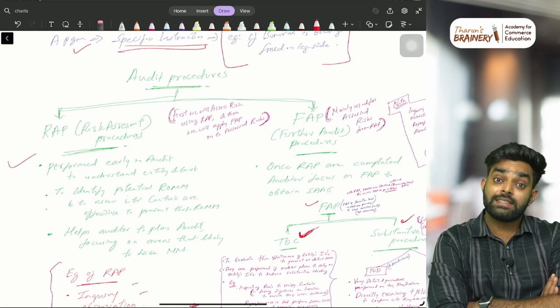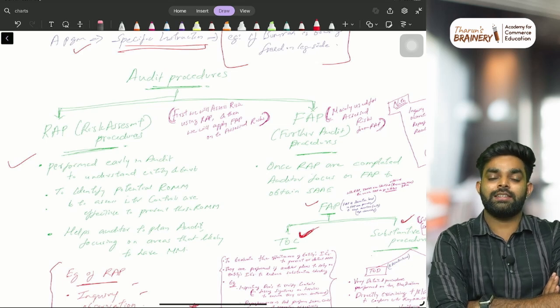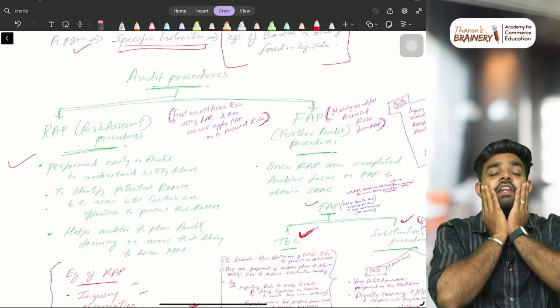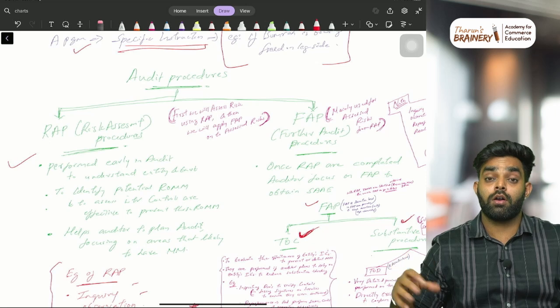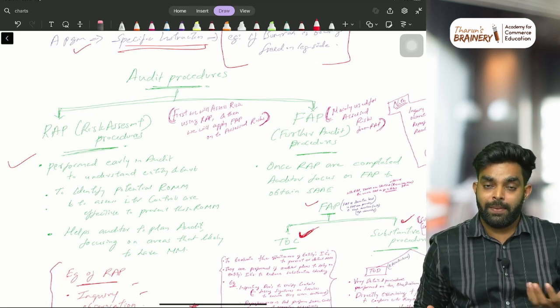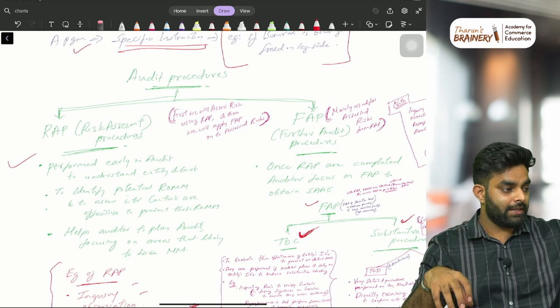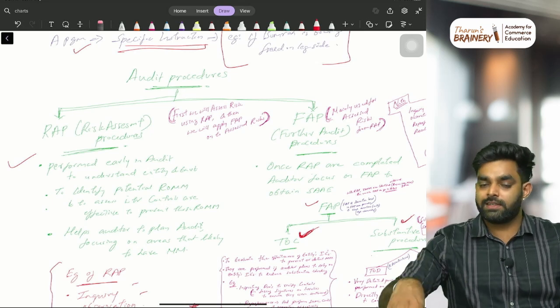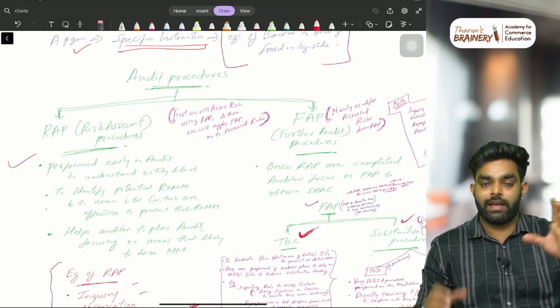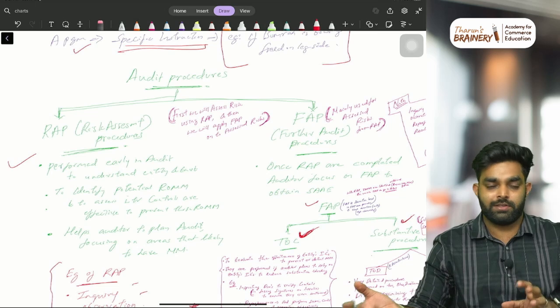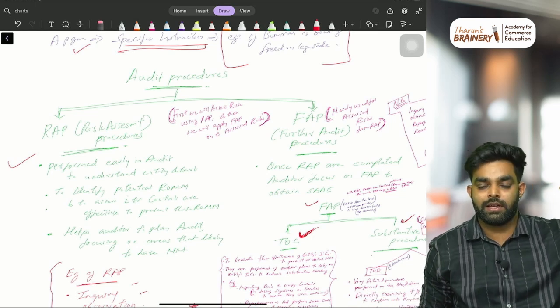And what do you mean by risk? Risk means areas where there is a chance of fraud or error. Imagine the boAt company has a purchase department and a sales department. The sales department has 10 heads or 10 employees, and the purchase department has only 3 employees.